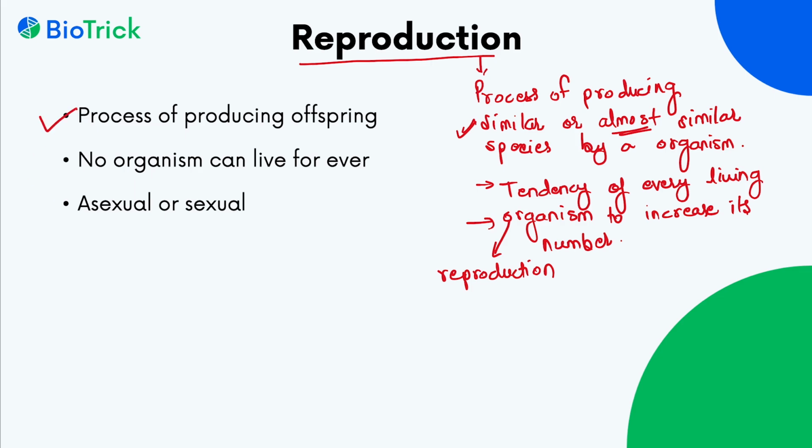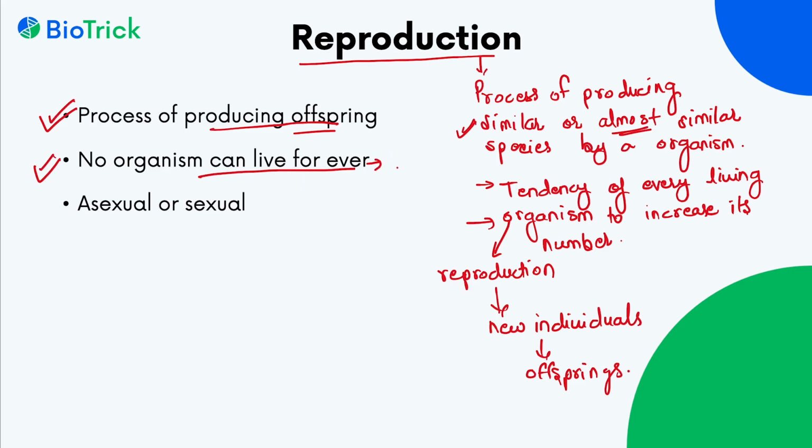So it is a process of producing offspring. The newborns, the new individuals which are produced by the process of reproduction are called offspring. Also, no organism can live forever, so it increases its number by reproduction. Now, reproduction can be of two types. An organism can reproduce by two methods, asexual and sexual.